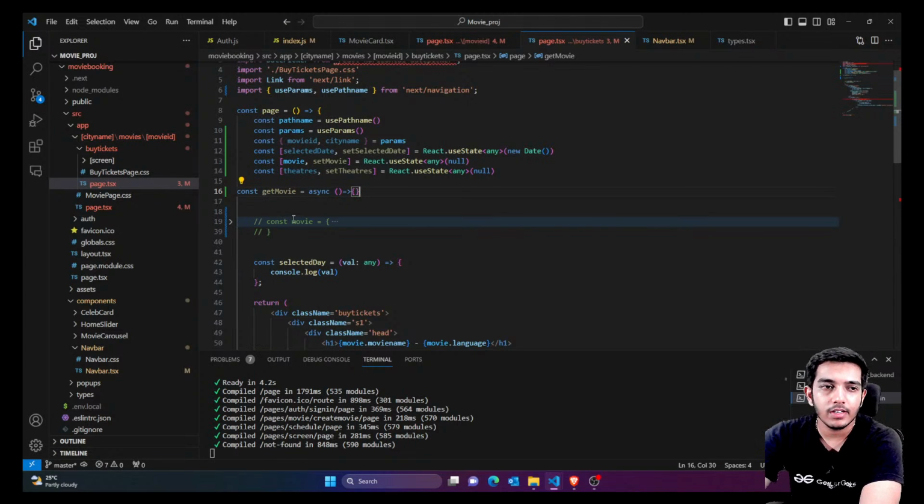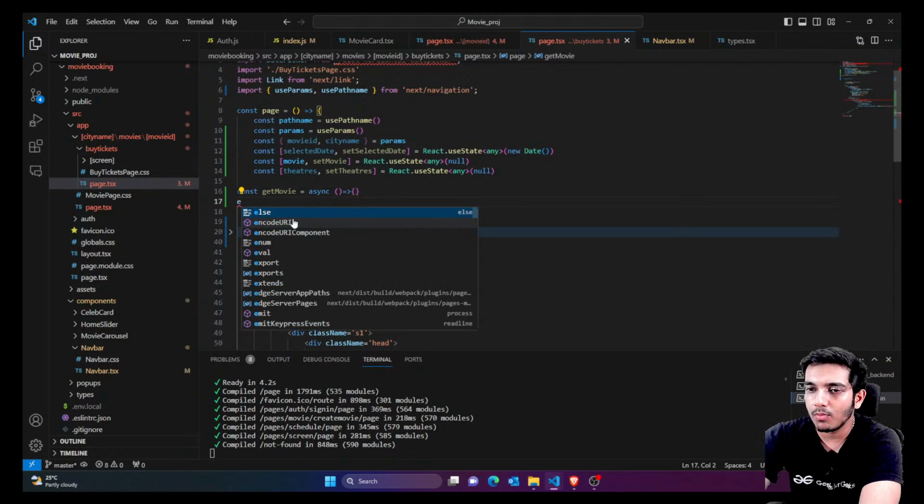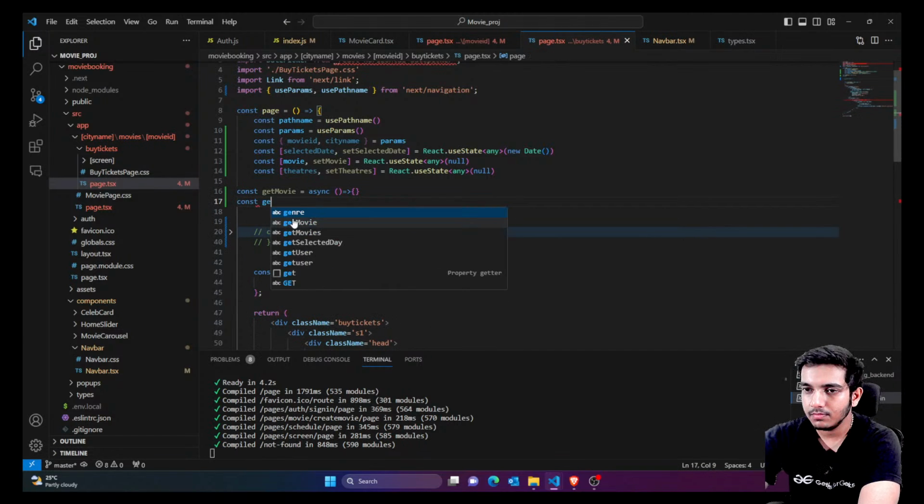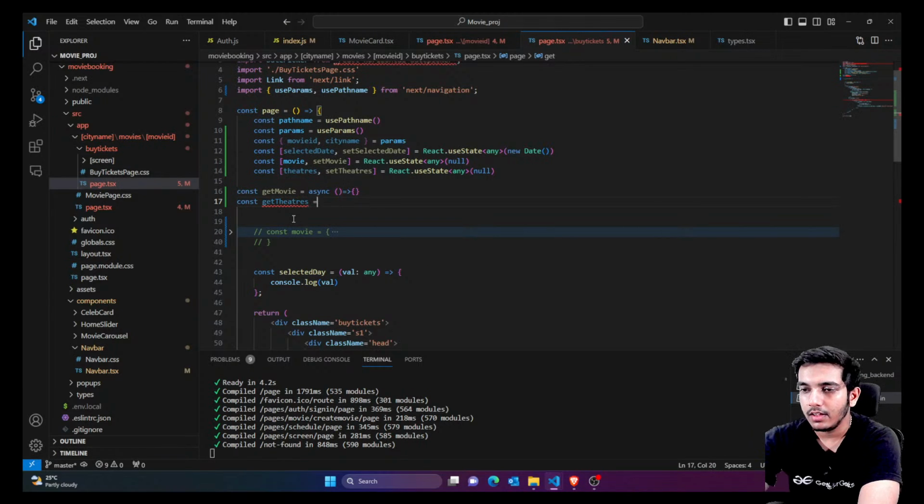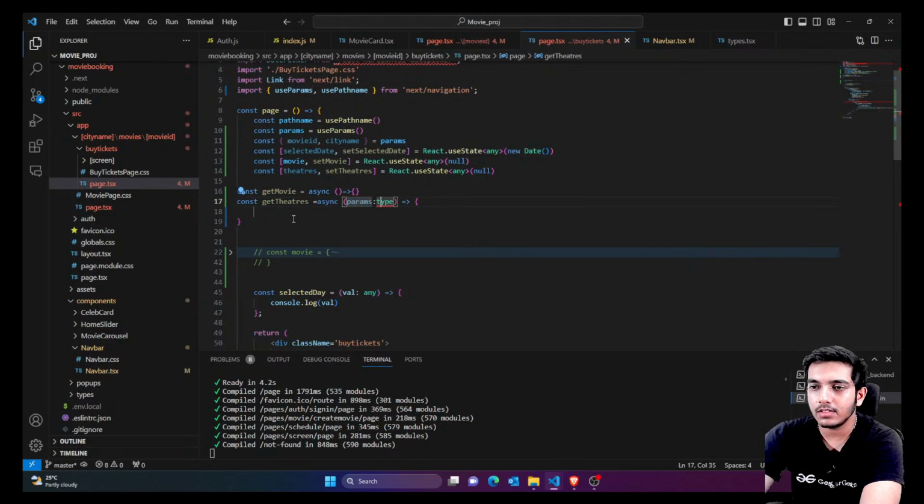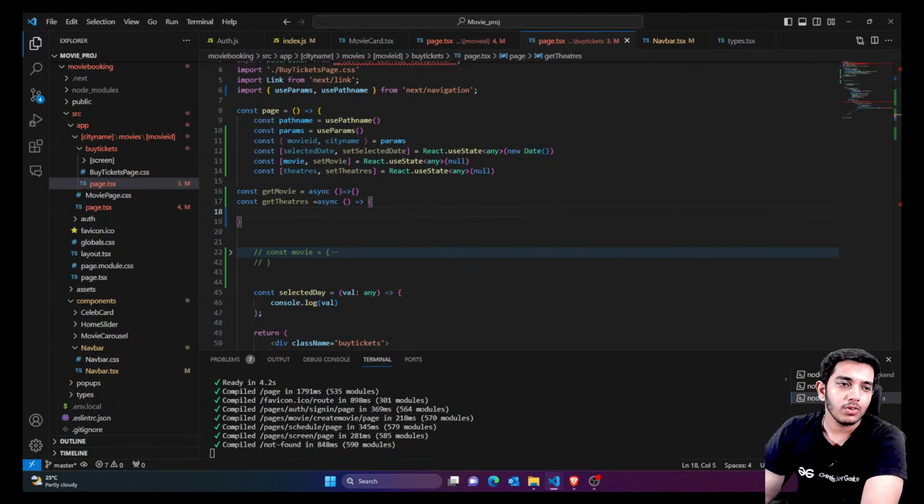Fine. And similarly, guys, we are also going to have one more function for getting the theaters for that movie. So I'll just say that we have get theaters equals, and I think we have to update some functions here. Okay, so you can see it looks fine. So that's it. These are the two functions which we are going to call.